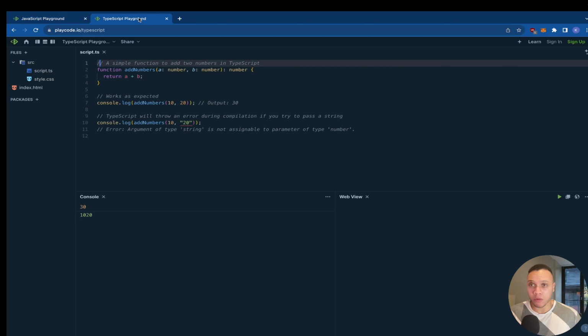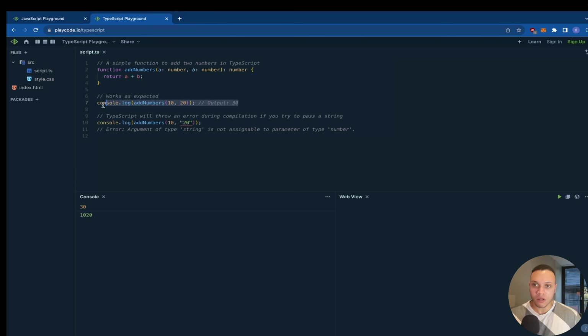Now let's see TypeScript. So TypeScript, it looks similar but very different. As you can see, we have the same function here, but we are defining the type explicitly before we are adding them together. So this is how you define types in your parameters for your functions. So number. And then this part here is defining the return type. So it returns a number.